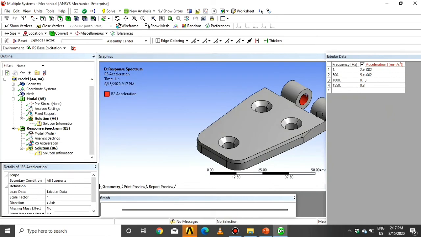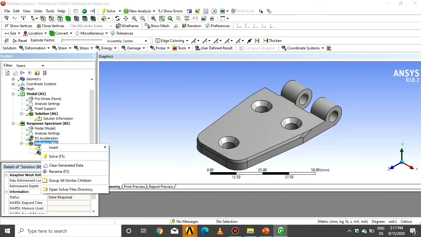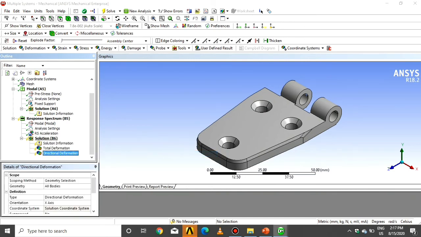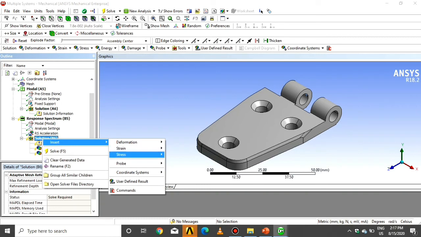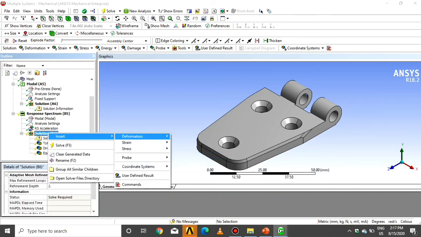Click on Solution. Insert total deformation and the directional deformation. Click on Stress. Click on Equivalent von Mises and say Solve.